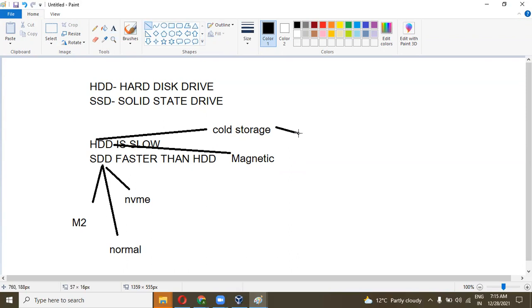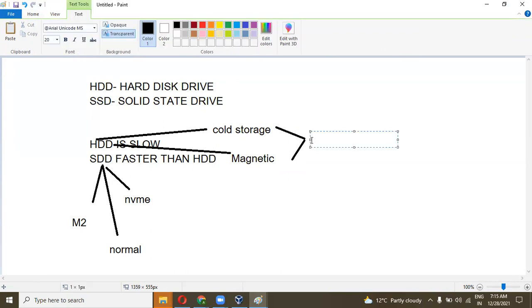Throughput means the capacity. It works on the throughput, like 250 Mbps per second or 500 Mbps per second.